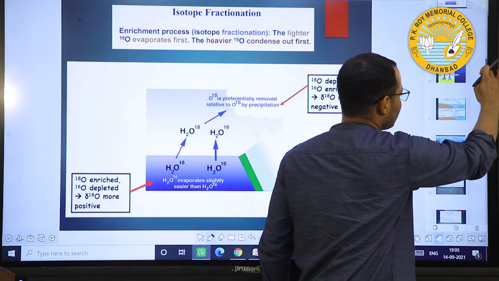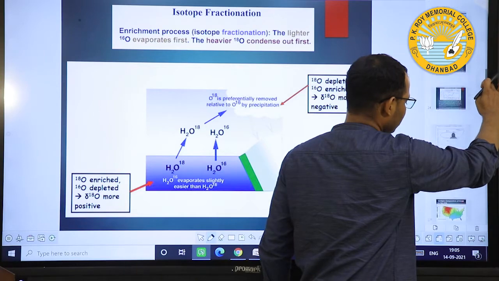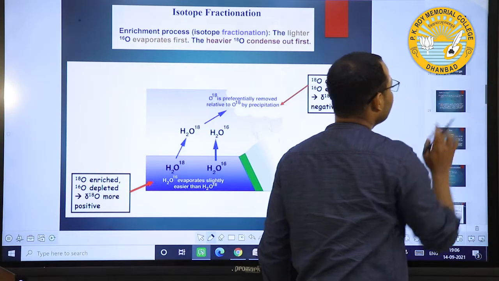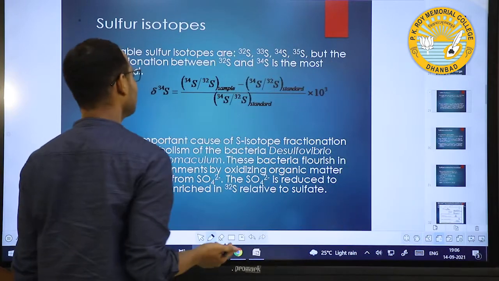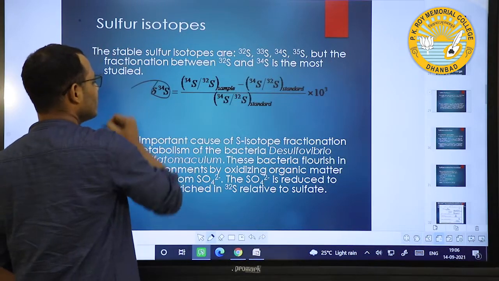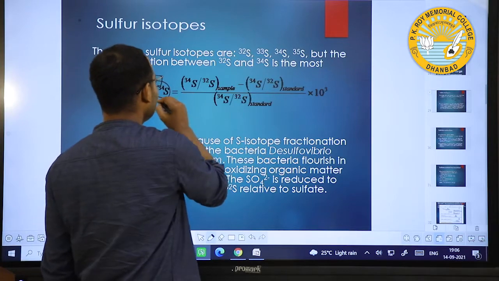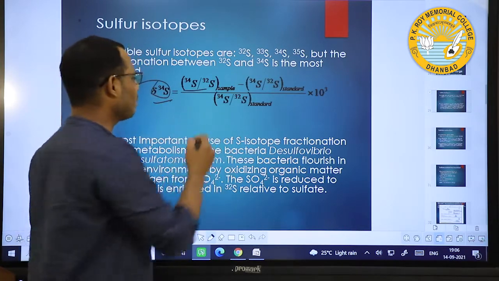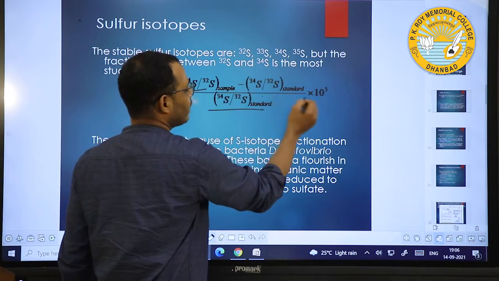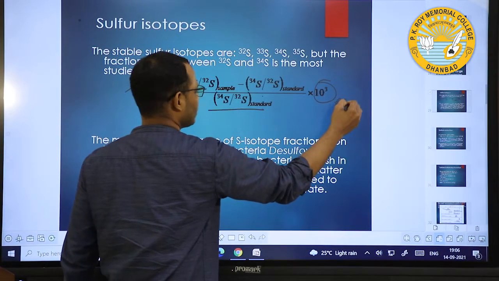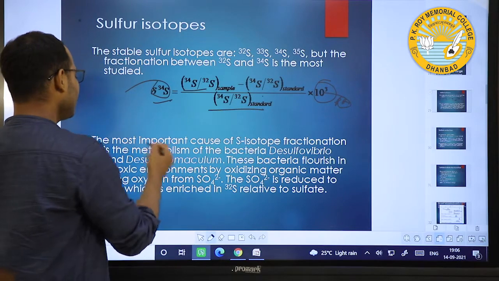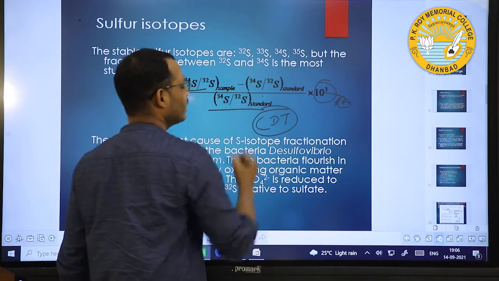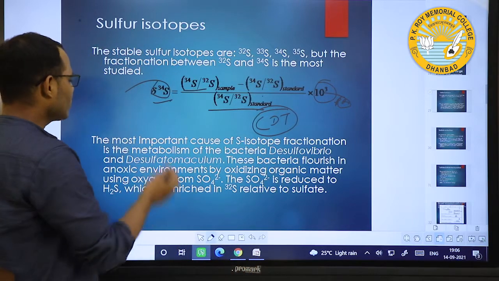Then if you see the sulfur isotope, in that case also, del 34S equals 34S by 32S for the sample divided by the standard, minus 1, into 10 to the power 3, parts per mil. Generally the standard is CDT, Canyon Diablo troilite. This is what sulfur isotopes are.